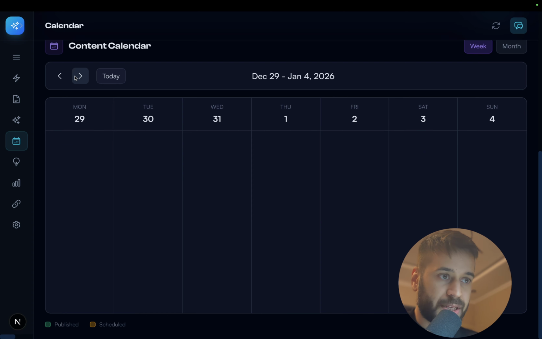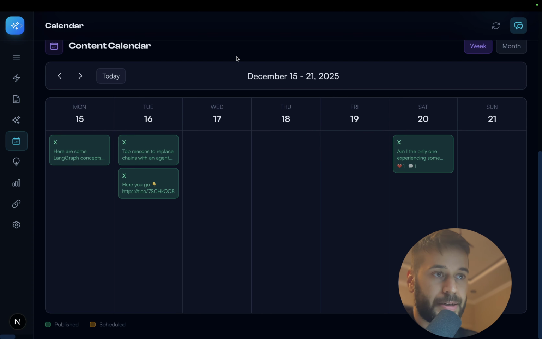So this has been my posting schedule on X for the past 2 months. It's pretty sparse. I haven't been quite active on it. The main reason I'm not doing that is simply I'm lazy. So I want to change this.